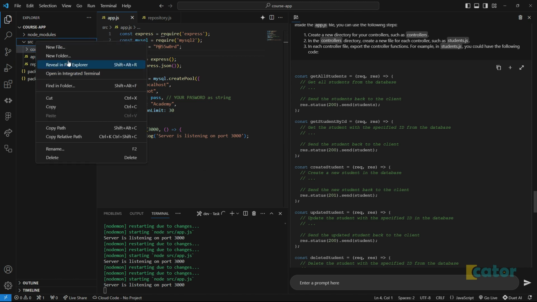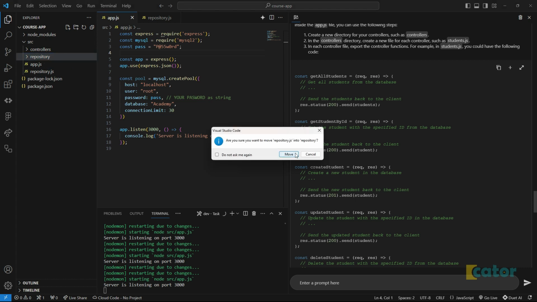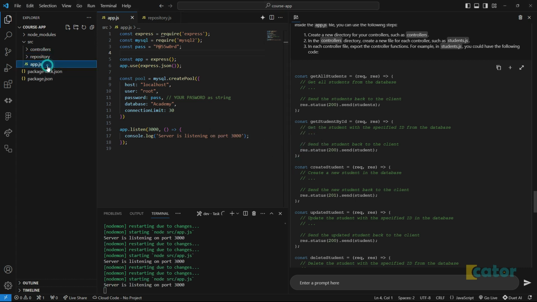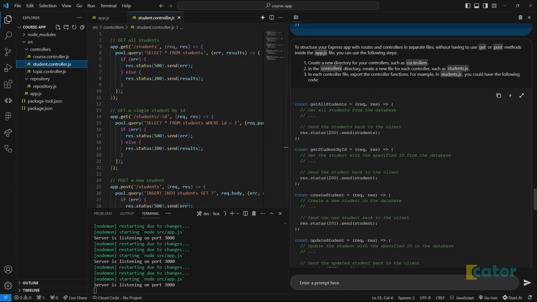If maybe I need the repository, I'll explain what repository code would be. Essentially, it's just the code that will go and talk to your databases. And then obviously the app.js is our entry point. So let's go to the student controller. The first line asks us to create a controller. Inside, we create a JS file, and then in each controller, export the controller functions, for example, like that.